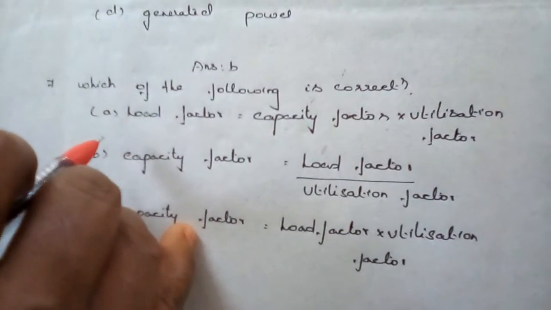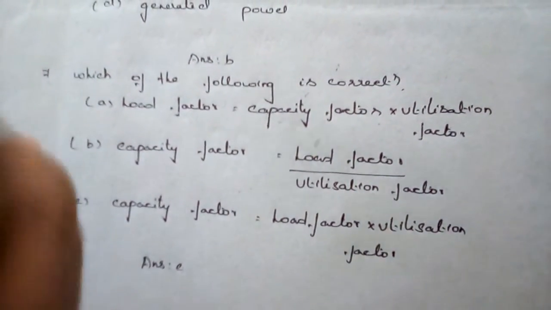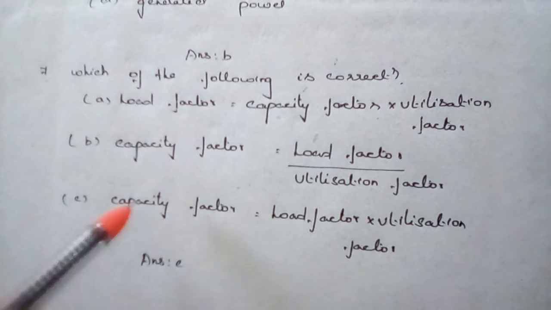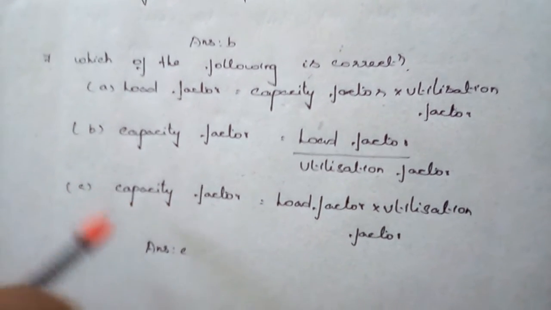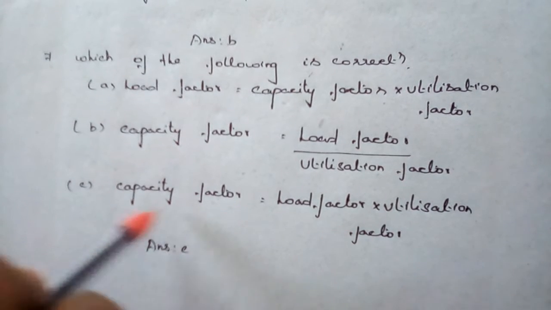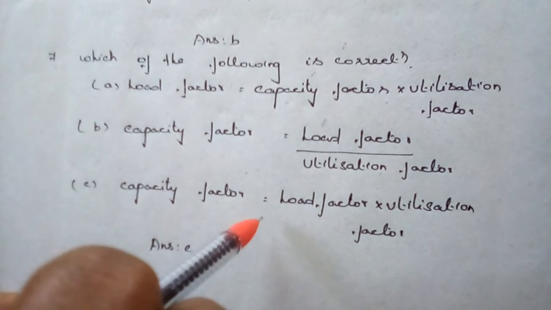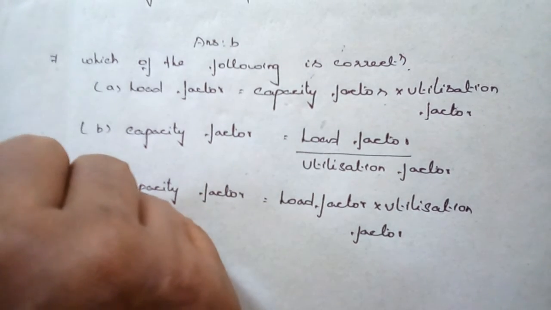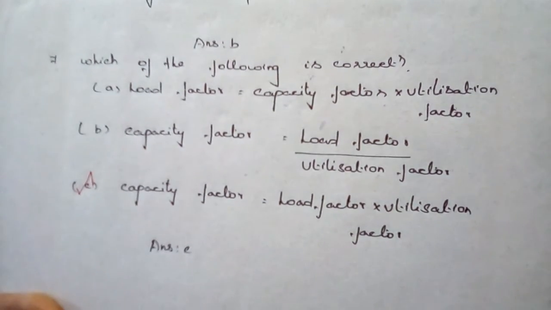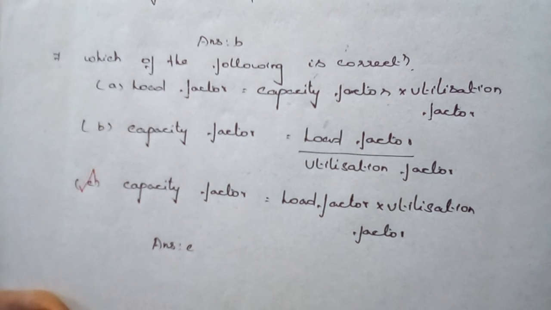Next question: which of the following is correct? Here some definitions are given, and the correct one is the definition for the capacity factor. The capacity factor is equal to load factor into utilization factor. This definition was also discussed already.